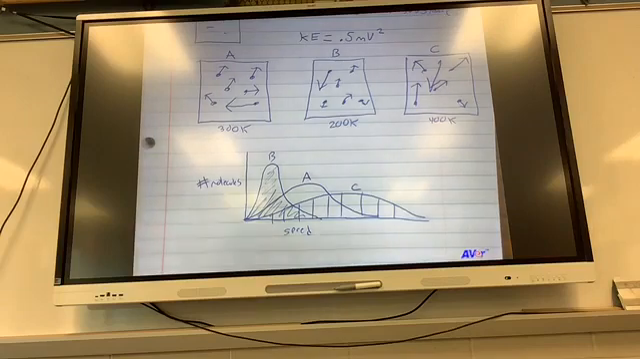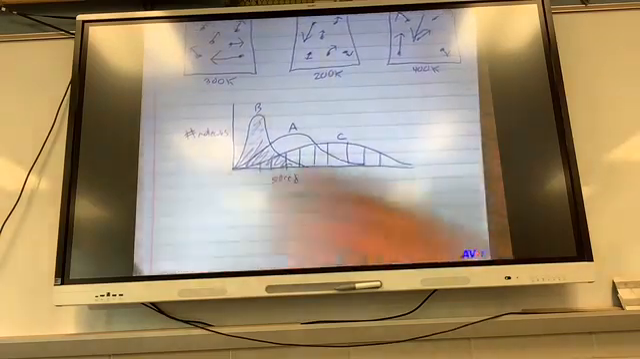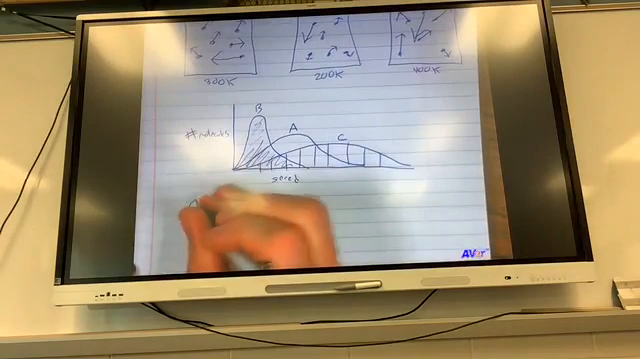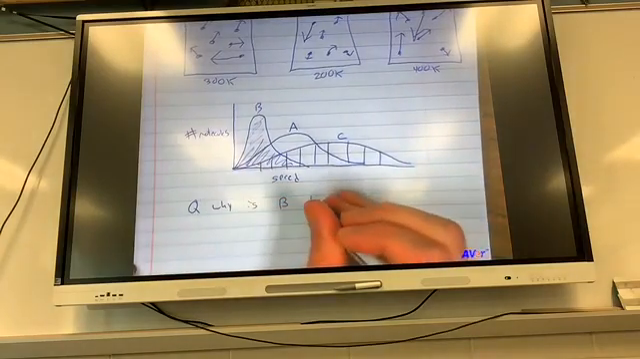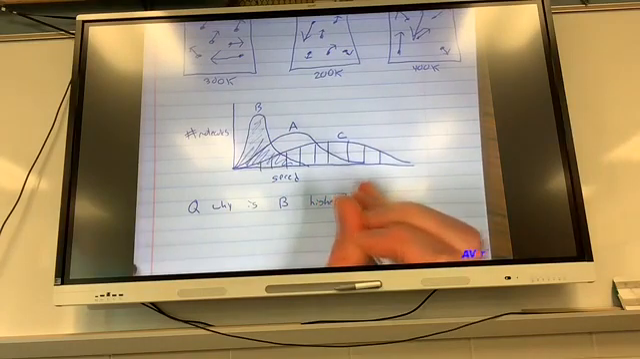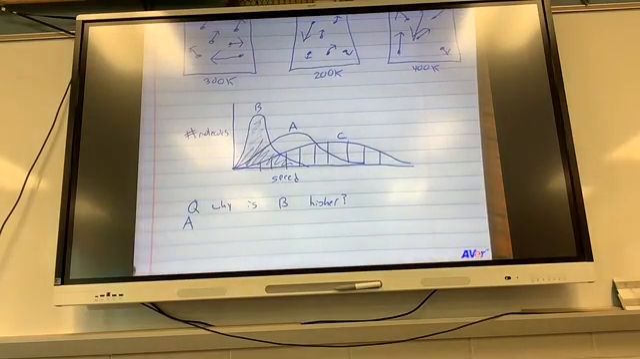So the question that you would have to answer, well, you probably just have to draw this, but let's just write it in here: why is B higher? How would you answer that question? Not more particles. Yes, it's really the same number of molecules, right? At a lower speed, but the same area.